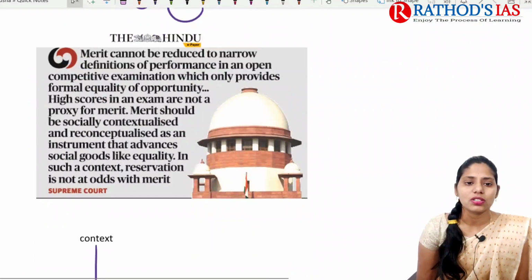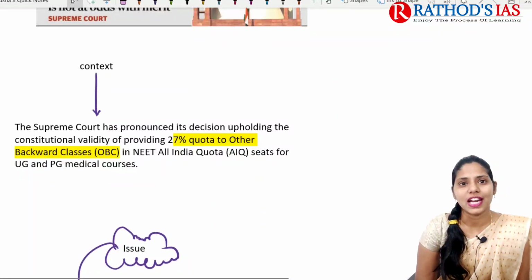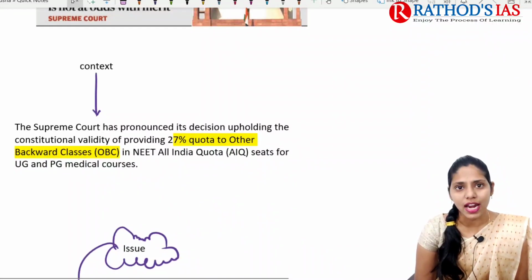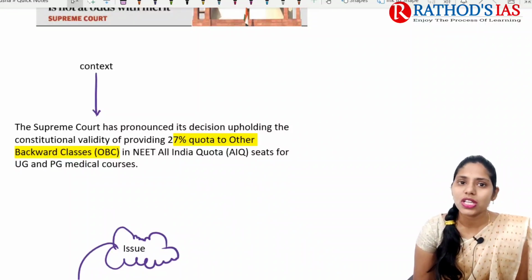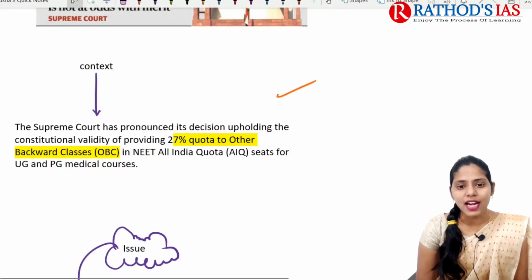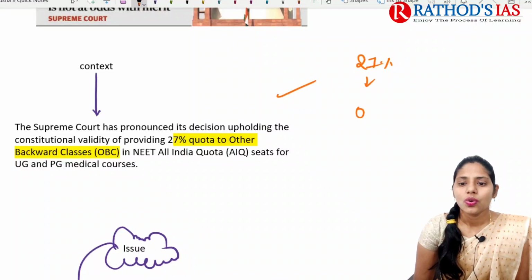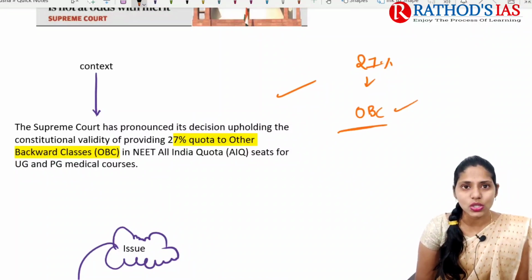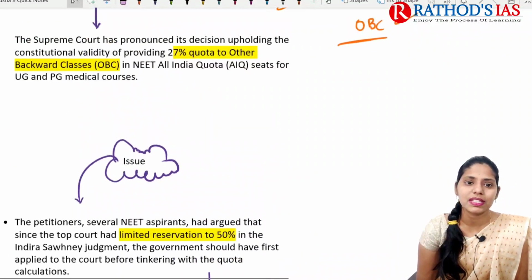If you're talking about why it is in the news, we already saw this infographic in our earlier lectures. In context, the Supreme Court has pronounced its decision upholding the 27% reservation for Other Backward Classes in NEET All India Quota seats for UG and PG courses, including PG medical courses. So recently the Supreme Court said yes, we can provide 27% reservation for Other Backward Classes in the NEET All India Quota for undergraduate as well as postgraduate medical courses.